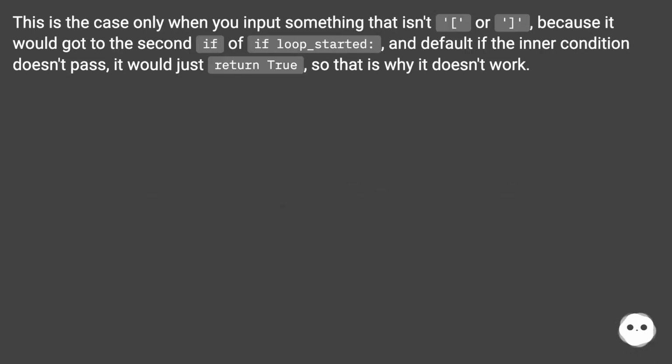This is the case only when you input something that isn't, or, because it would go to the second if loop_started, and by default if the inner condition doesn't pass, it would just return True, so that is why it doesn't work.